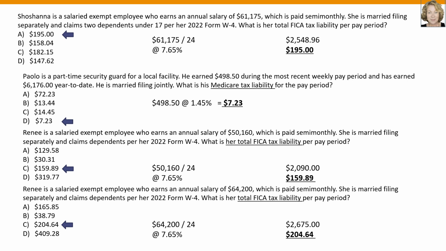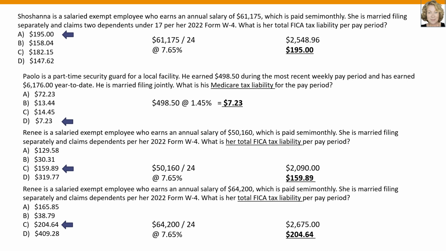So just like we did in the first example on this page, we divide the annual salary by 24 because Renee is paid semi-monthly, which results in $2,090, and then multiply the $2,090 by 7.65% to get the FICA tax of $159.89.